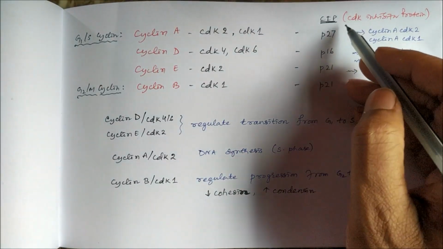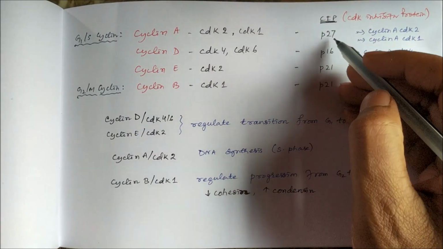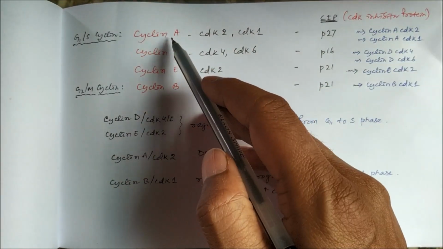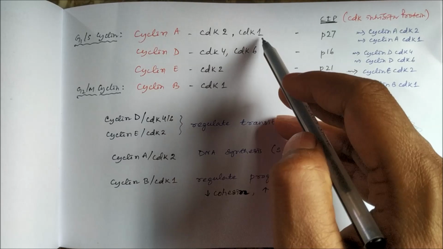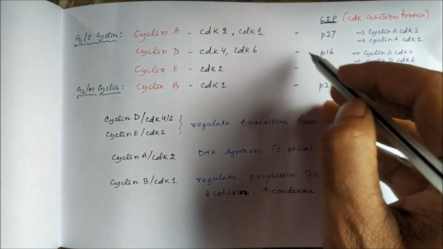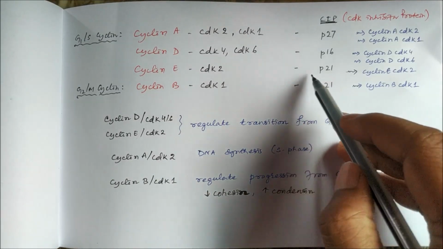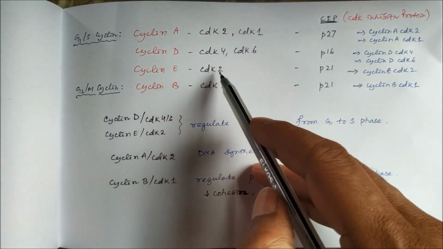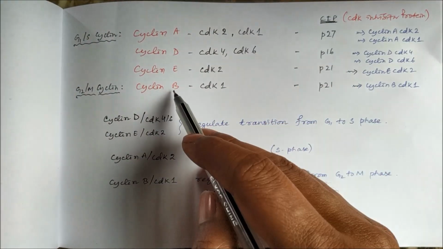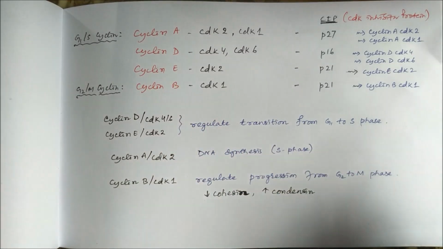Accordingly, the CDK inhibitor protein P27 inhibits the cyclin A CDK2 or cyclin A CDK1 complex. P16 inhibits cyclin D CDK4 or cyclin D CDK6 complex. P21 inhibits cyclin E CDK2 complex and cyclin B CDK1 complex.